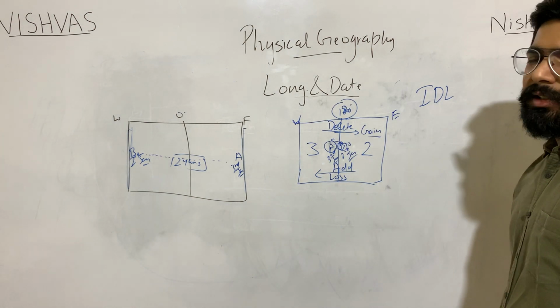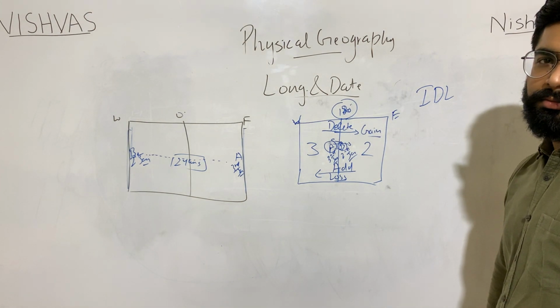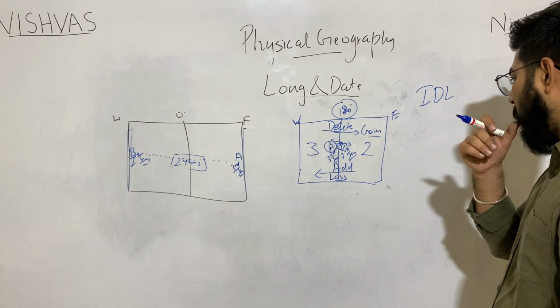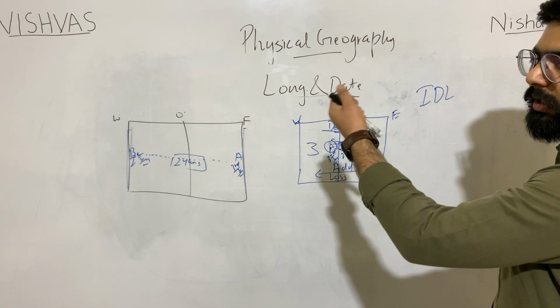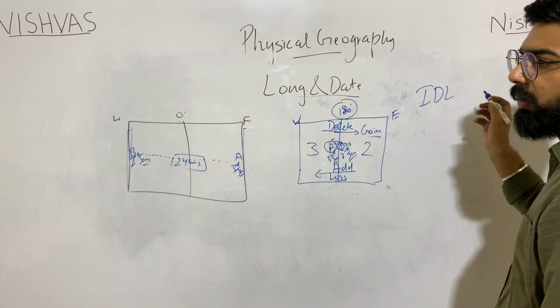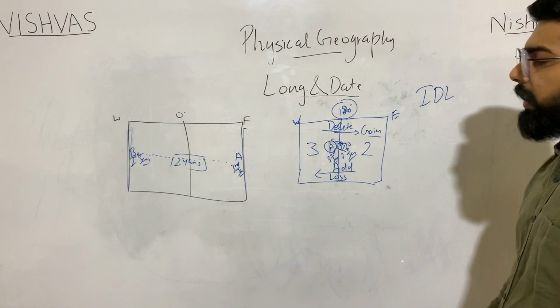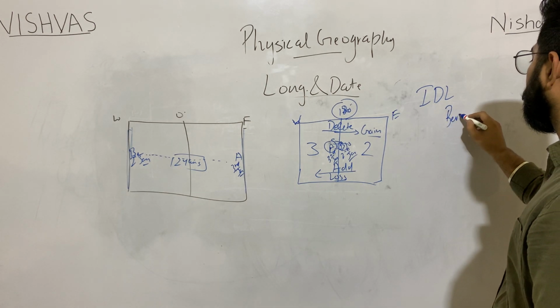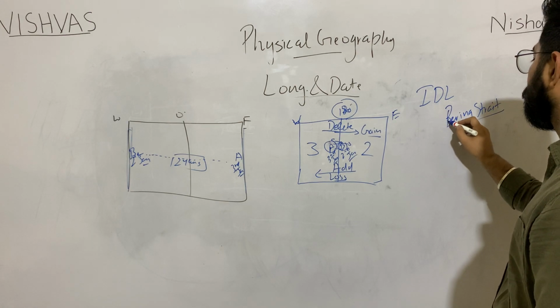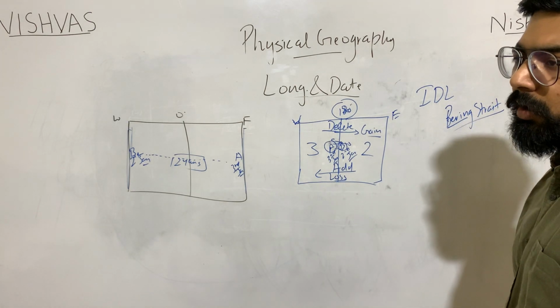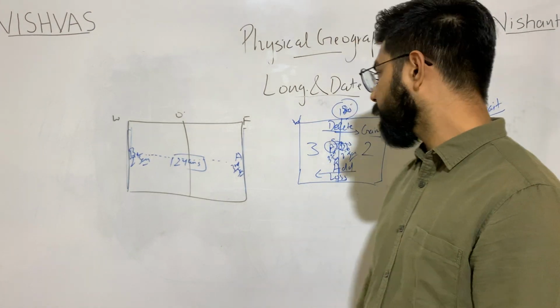Now this international date line, this longitude, is passing with Russia on one side, Alaska on the other side, and in between we have the Bering Strait. I hope you know the meaning of strait now. The name of that strait is Bering Strait, between Russia and Alaska.